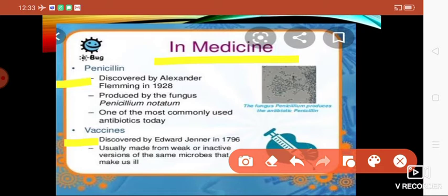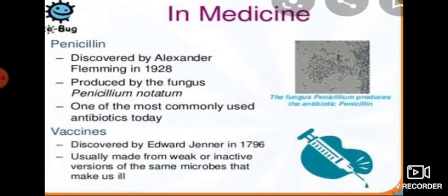Now children, who invented penicillin? Alexander Fleming invented penicillin and it was produced from a fungus called Penicillium notatum. It is the most widely used antibiotic today, and vaccines were discovered by Edward Jenner. Usually they are made from weak or inactive versions of the microorganisms. So let's go to the next picture.